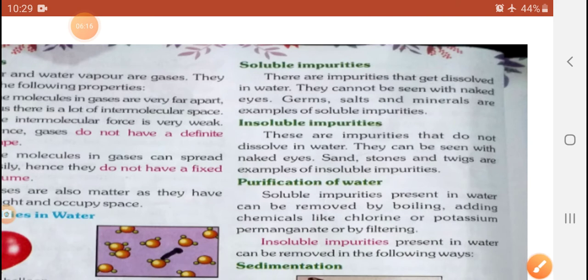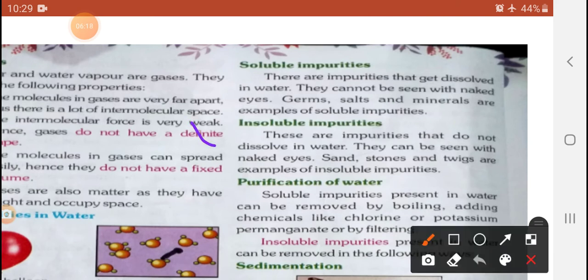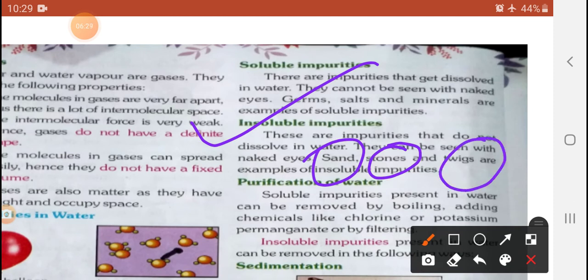And you will see another one, insoluble impurity. What does that mean? It will not dissolve very easily. You will see stone and sand. If you take river water and observe, sand, soil and stones will be there. It means that sand and stone will not dissolve very easily in water. See the example; this is insoluble impurity.